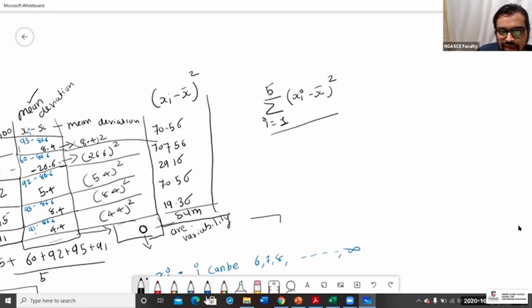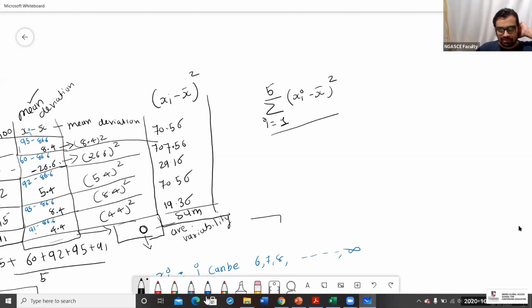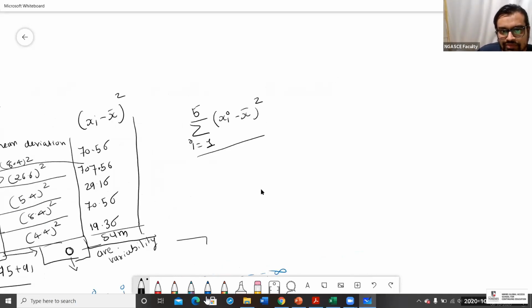What is it? 70.56 plus 707.56 and so on. Tell me the summation. The summation is 897.2. Now let's divide it by the number of persons, that is 5.